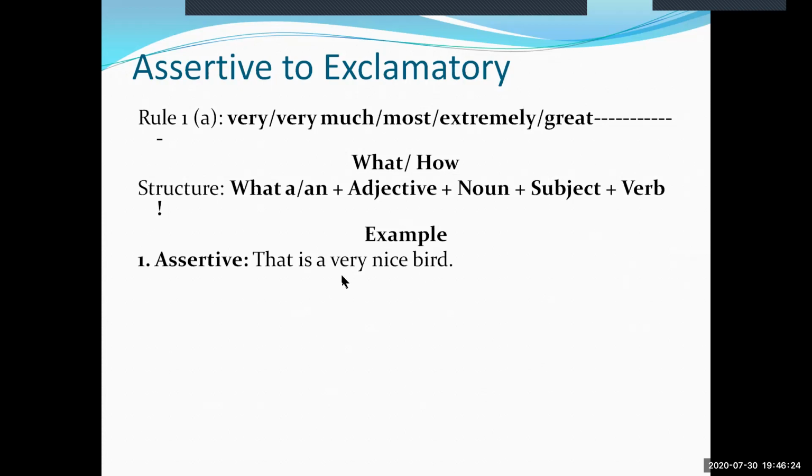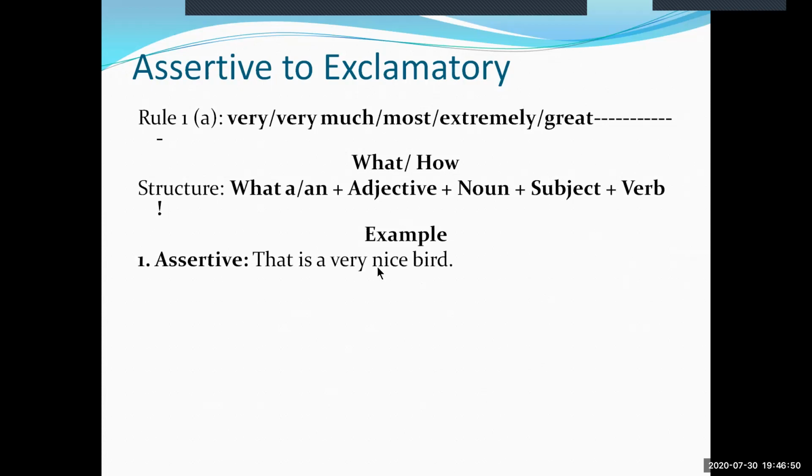You mark that the word very is here and it is preceded by the article A and it is followed by the adjective nice, after which we find the noun bird, and so this structure is fulfilled in this sentence. So very nice bird.